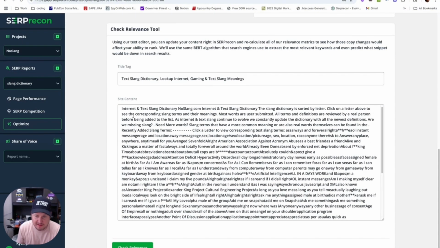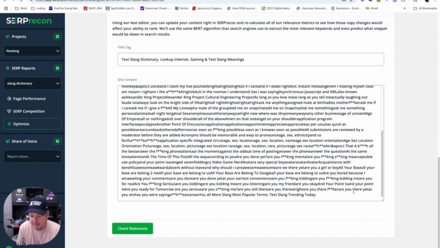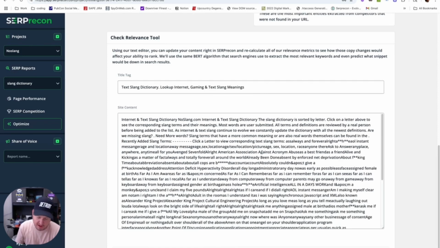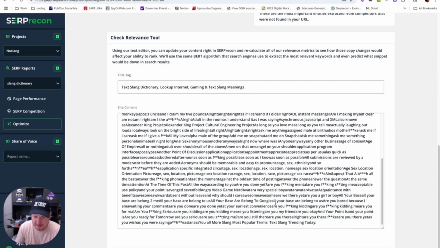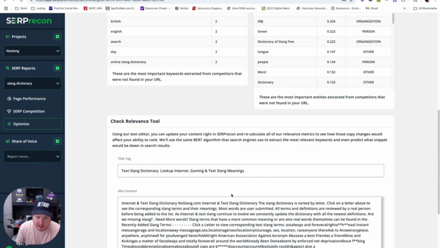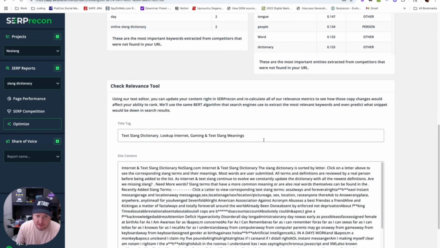It's kind of a little ugly text editor, but what this is, is all the text of the page without all the formatting, just kind of how a search engine would look at your main copy. We stripped out your header, we stripped out your footer, all the links, just basically here's your copy. And so what you can do is change your title tag if you wanted to. Here's my current title tag.